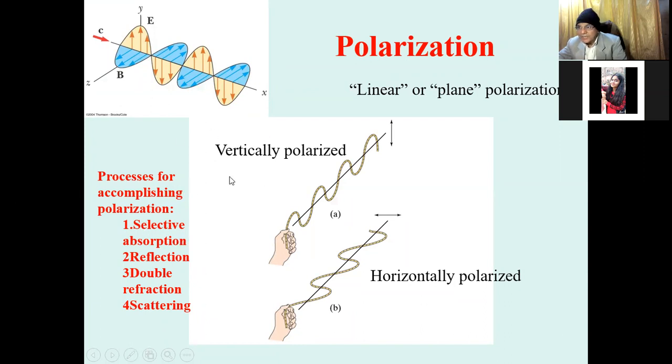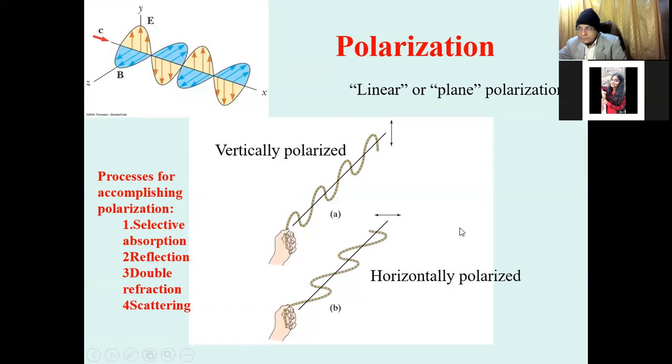This can be simply demonstrated: if this is the vertical plane and waves are propagating like this, it is called vertically polarized light, and it is symbolized as a straight line. Here the string is moving in a horizontal way, so it is called horizontally polarized light, and symbolically it is drawn as a horizontal line.